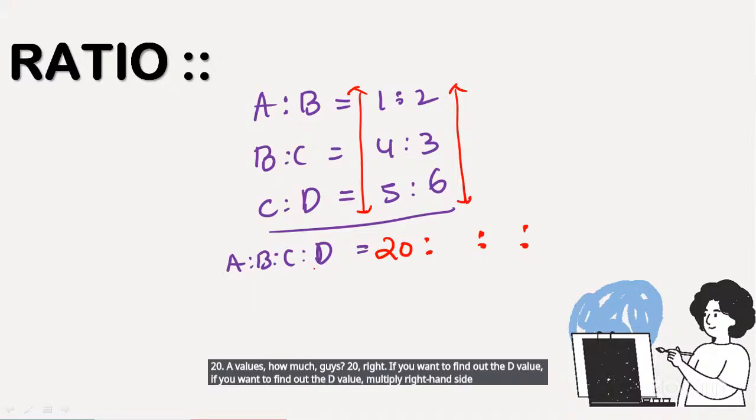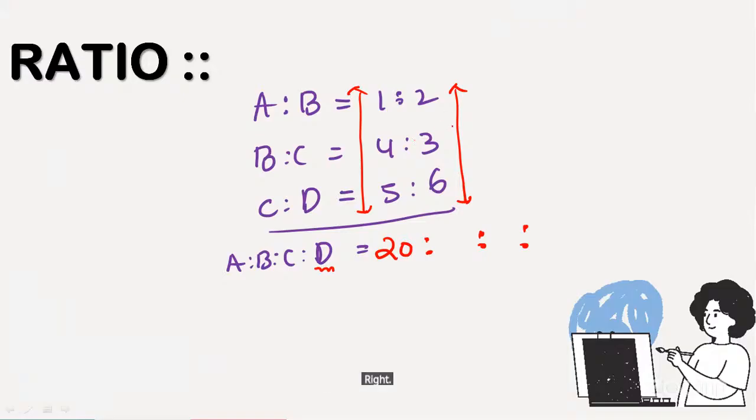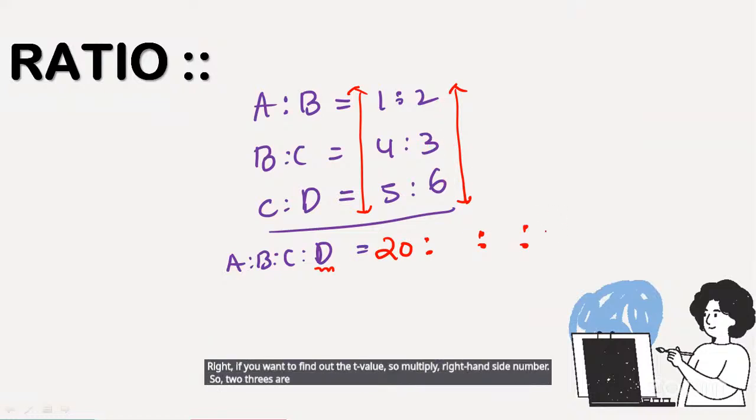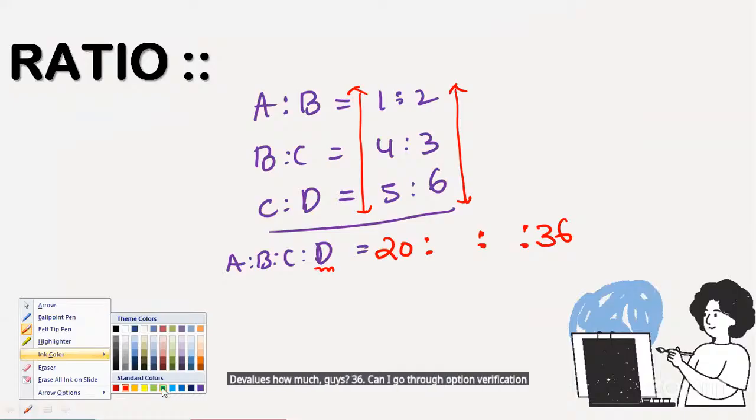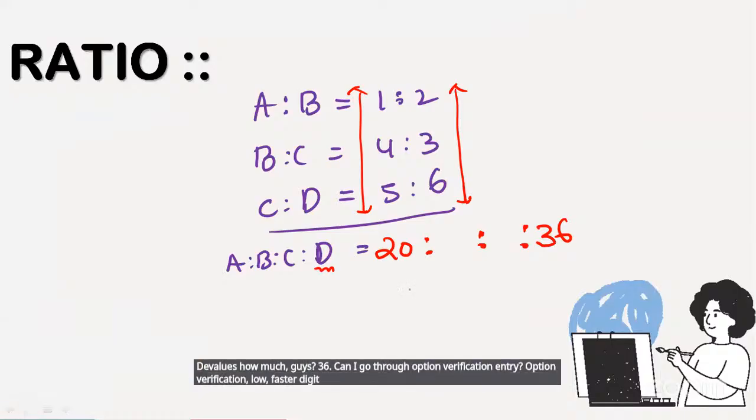The last value is the right-hand side. So 2 3s are 6, 6 6s are 36. D value is how much, guys? 36. Go through option verification. In option verification, the first digit should be 20 and the last digit should be 36. If only one option matches, that option is the right answer.